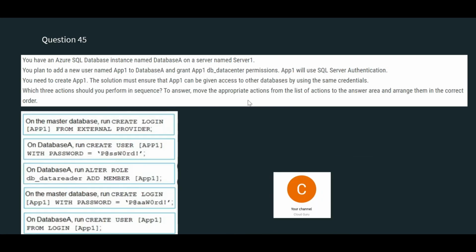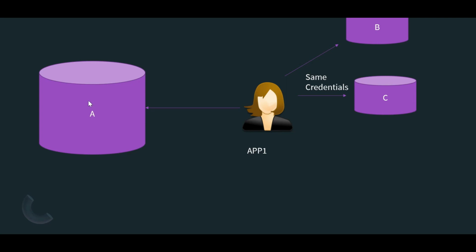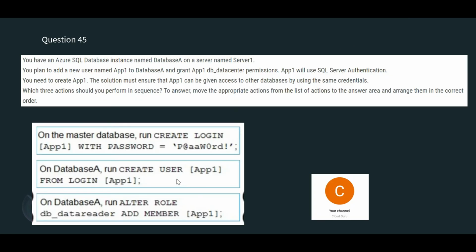So here if we try to understand the question, we have our database and we have a user app1. We have to create a user app1, and whatever username, password or credentials you have created and which is used by this user to access this database, the same should work for other databases also for that user, like if they want to access B or C. So here the answer is straightforward.